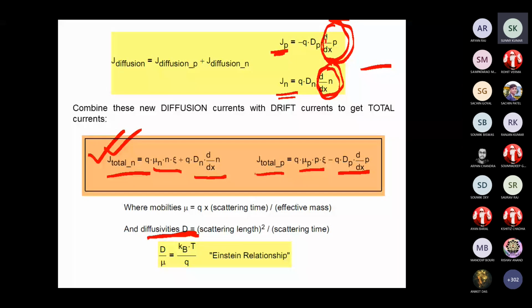The concentration gradient is negative, and the hole charge is positive, so as a whole you get this. And for electrons, the concentration gradient is negative, but the electron charge is also negative, so the direction is also negative. Is it related to drift? Yes, sir.